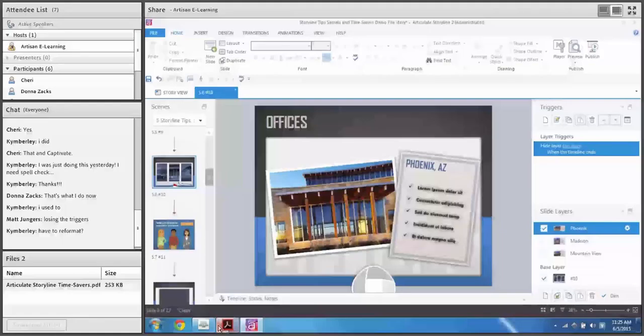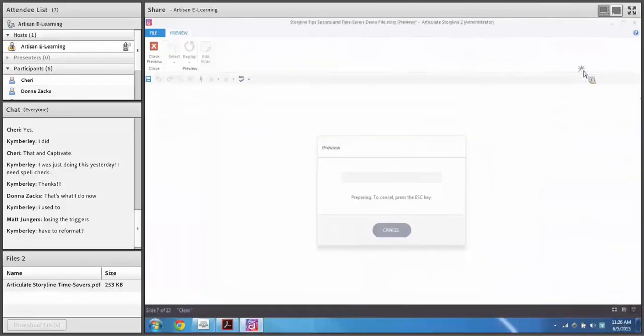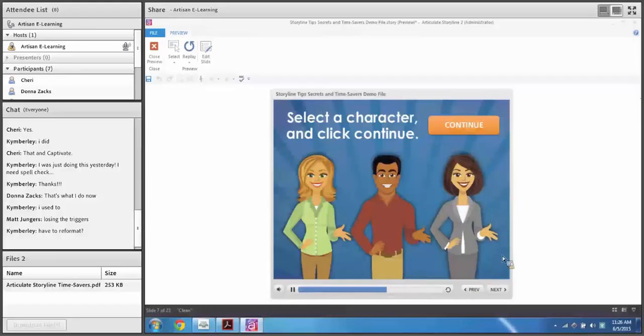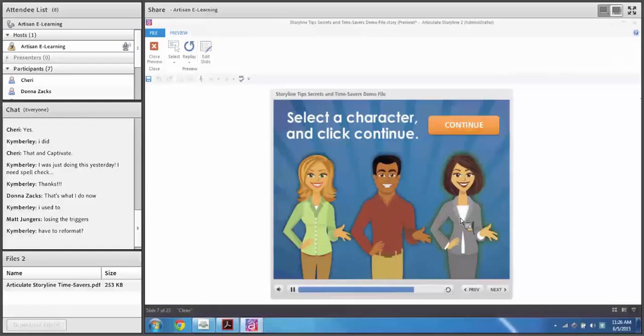Number 11, creating a button set. This is a feature many people don't realize because I think the button sets are kind of hidden in Storyline, but let me show you the issue here. Let me preview the slide. We have this slide here. We'll pretend this is a menu slide, and it says select a character and click to continue. So maybe we're doing a course that has some personalization options. Now, they all have hover states. They have a selected state. But one of the problems is I can select more than one, and look, all 3 of them are selected. That's how selected states work. It's like a toggle on or off.